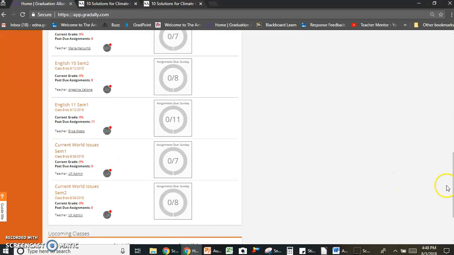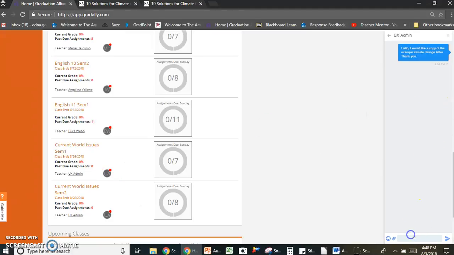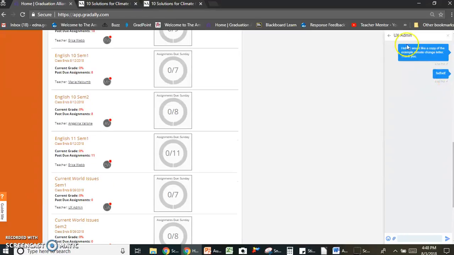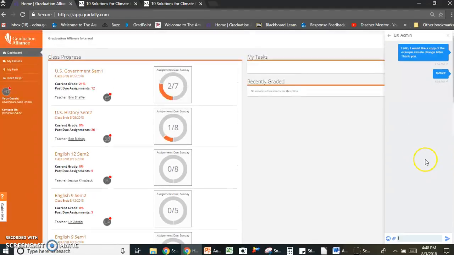you're going to get a chat box on the right. It looks like it's not appearing right now. Let's go ahead and try that again. Okay, the chat bubble pops up. I typed my response. I hit this arrow or enter button, and there it is. And I actually had sent a chat earlier. It says, "Hello, I would like a copy of the example climate change letter. Thank you." So there you have it. That is how you send a chat or an email to your teacher.